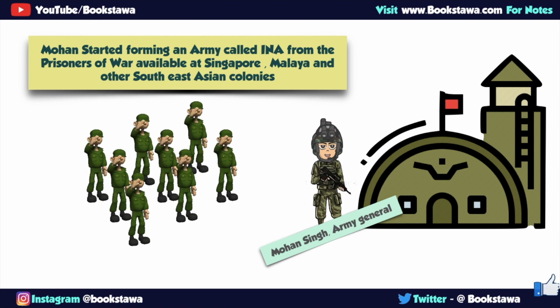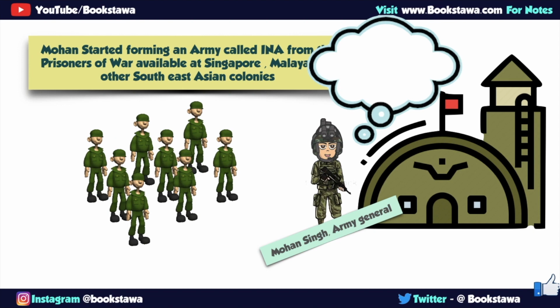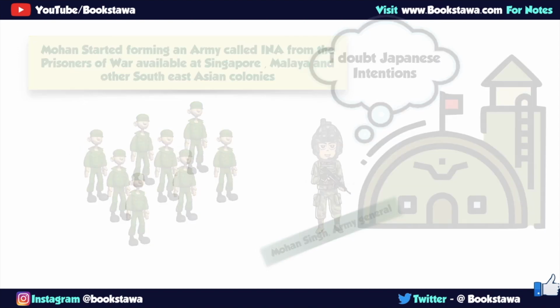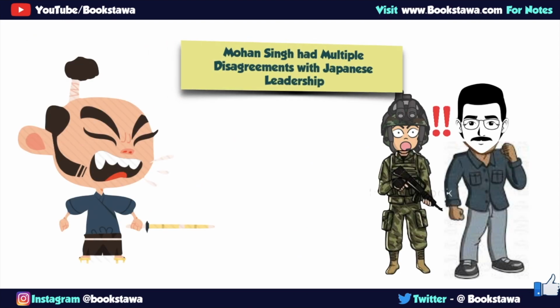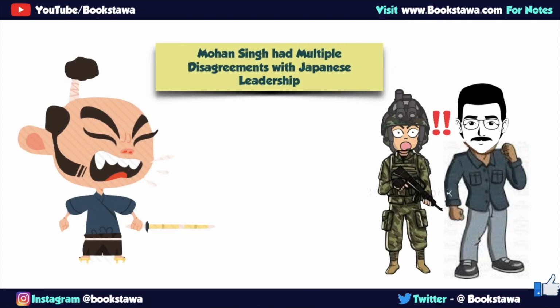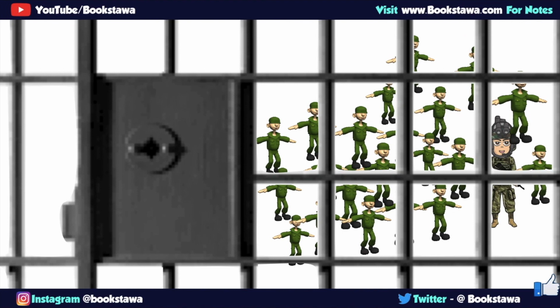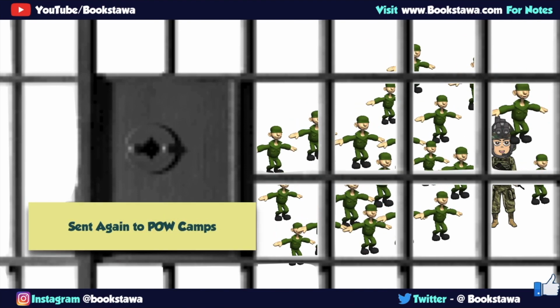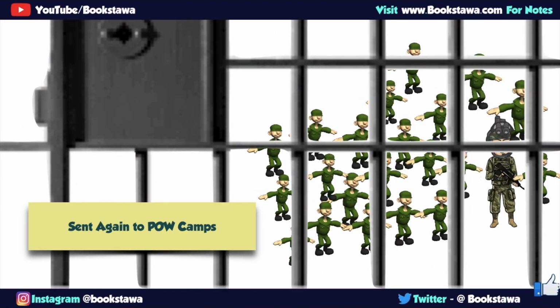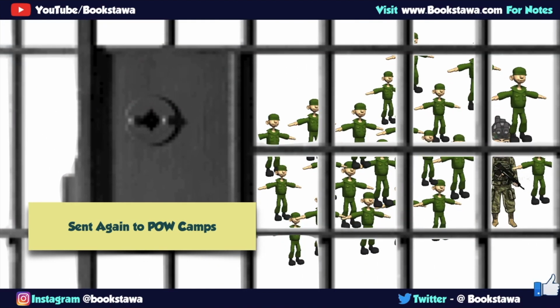But Mohan Singh started to have the similar feelings for Japan as Netaji had for Germany, which means Mohan Singh started to doubt Japanese intentions behind forming Indian National Army. This led to several disagreements between Mohan Singh and Japan and ultimately led to a lot of conflicts. As a result, Japanese government removed Mohan Singh from his command on 29 December 1942. He was taken into the custody by the Japanese military police. In fact, the Indian National Army was also disbanded and all the soldiers were sent back to the prisoners of war camp. So this was the flashback.